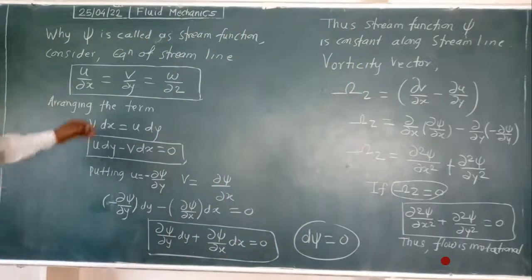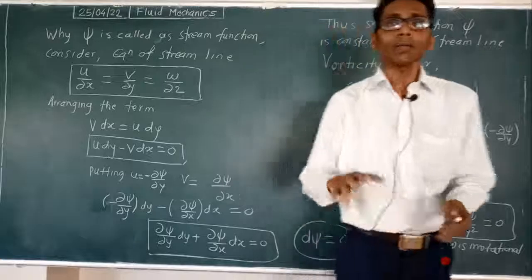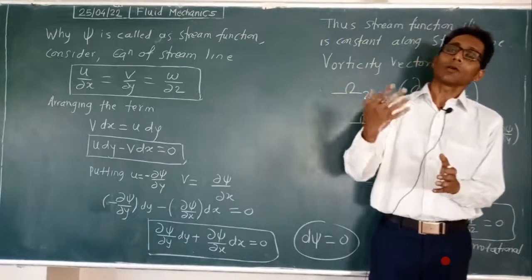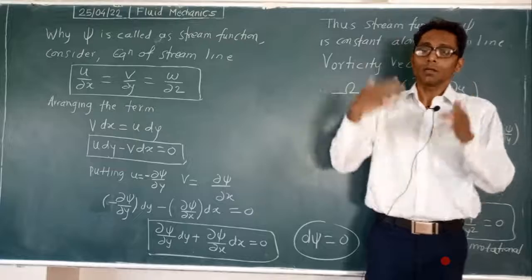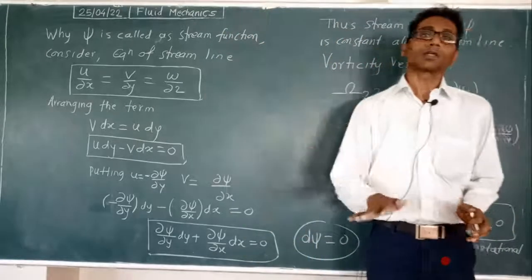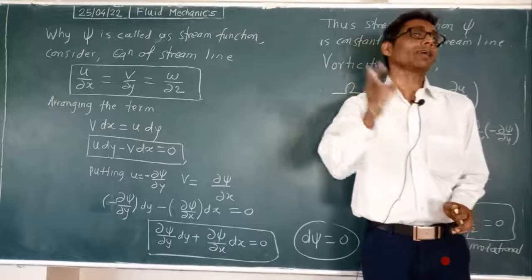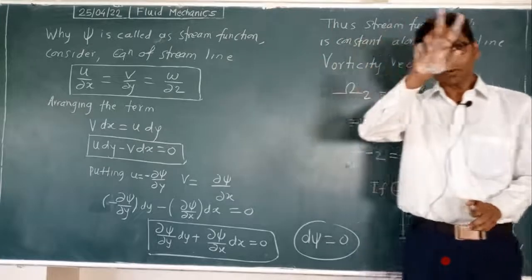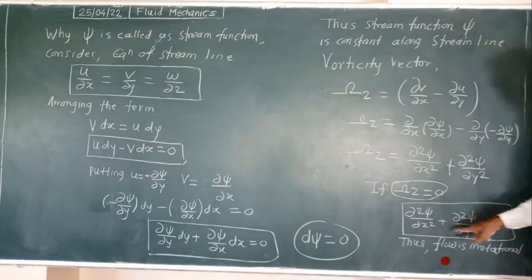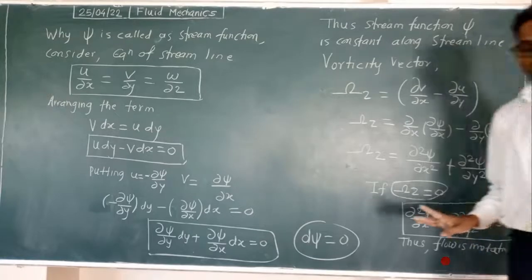It means that if we reduce all the equations in the form of phi and in the form of psi, using the stream function and velocity potential theory, we find two equations. If we use only these two equations and they come equal to 0, we can conclude that the respective flow is irrotational.